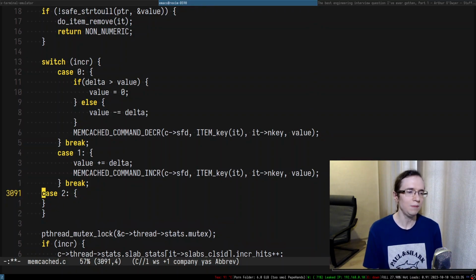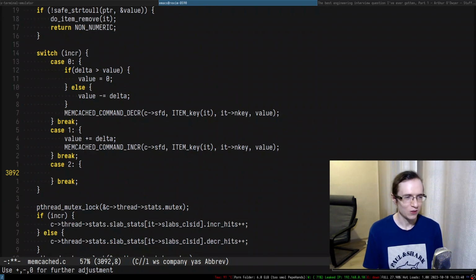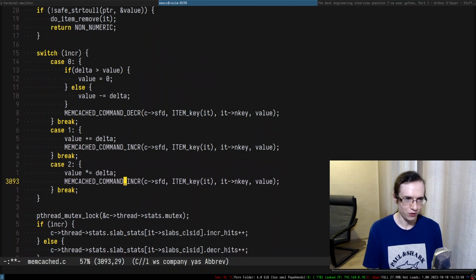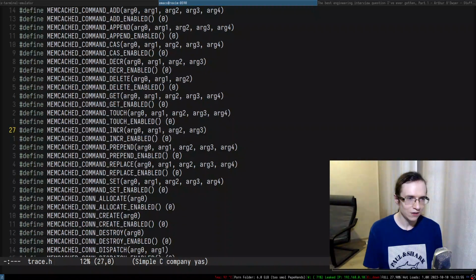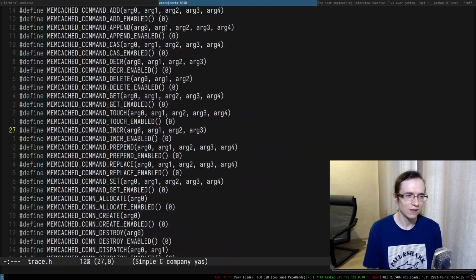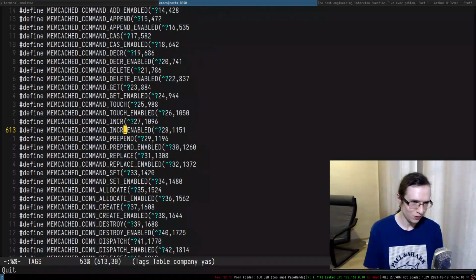But that raises Emacs, freaking Emacs. Shut up, Emacs. I'm sorry. So what we have to do is just value multiplied by delta. Also we have this thing, and I have no idea what it is. We can try to introduce mult, but what is this thing? So I'm going to go to here, and it does nothing. Wait a second. I think I know what it is.